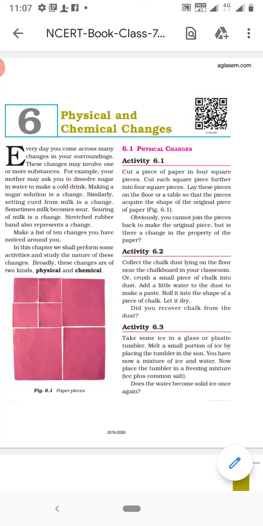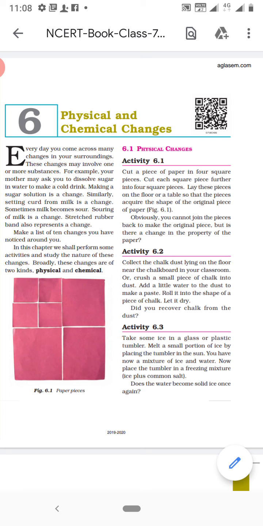What changes are we observing in all these things? There is a change. In the first one, a paper has been changed into small pieces of paper. Chalk into chalk dust. Ice into water. Water into vapor, and vapor again into water. In all these changes, what we are observing is a change in shape, size, color, and state of a substance.